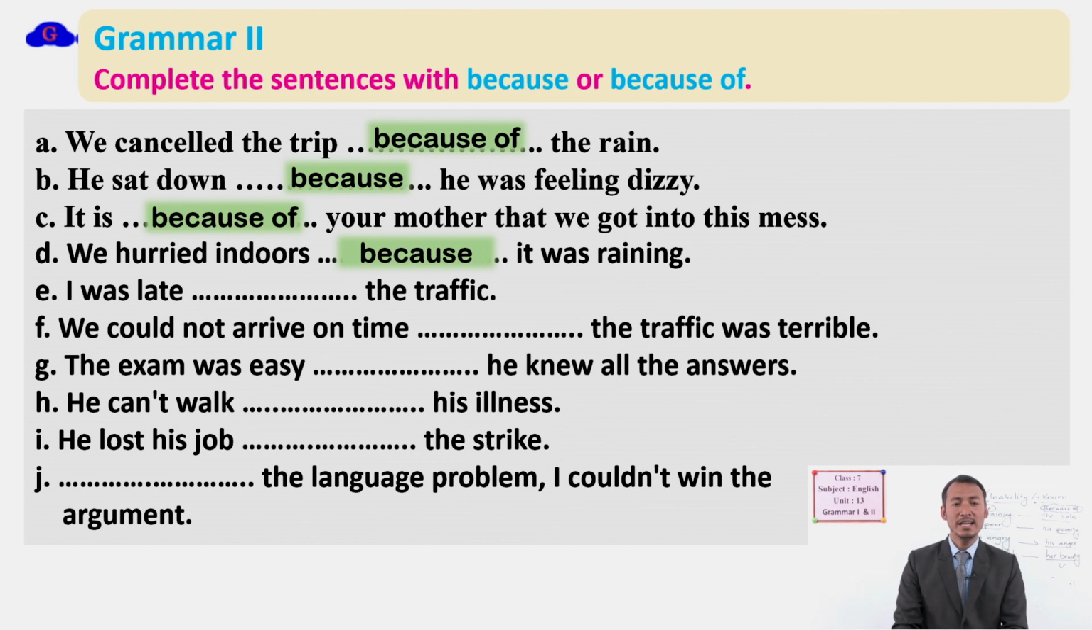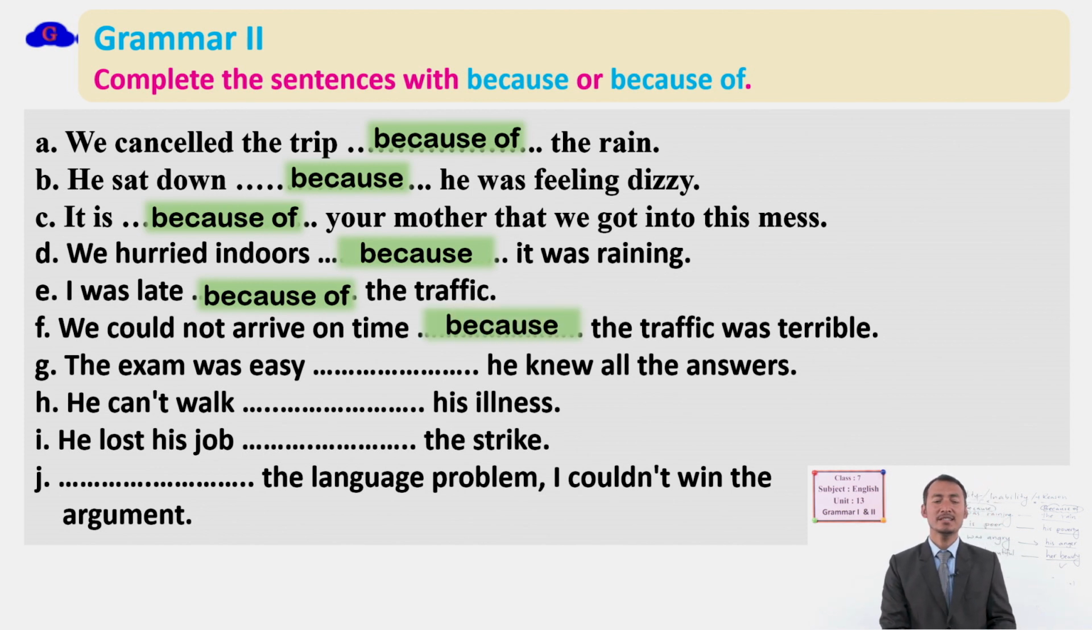So I was late, the traffic. The traffic is a noun. So here, what is the right answer? Yes, because of the traffic. We could not arrive on time. The traffic was terrible. Here, "the traffic was terrible" is a clause. So, because the traffic was terrible. You are right again. The exam was easy. He knew all the answers. What is the right answer? Yes, because he knew all the answers.